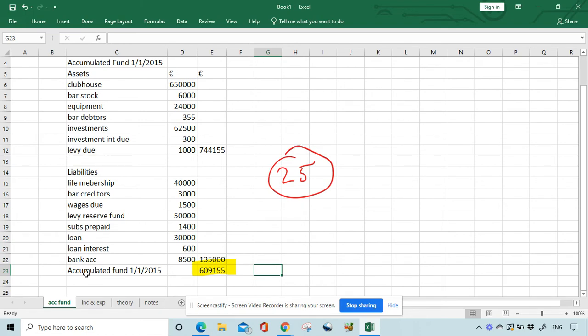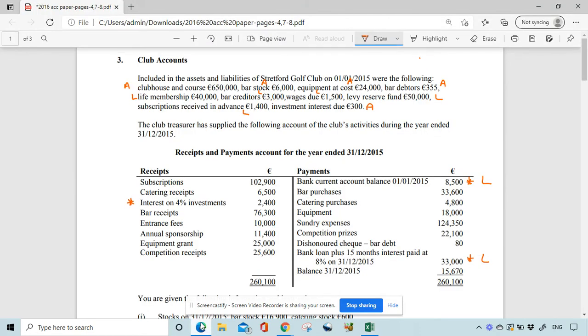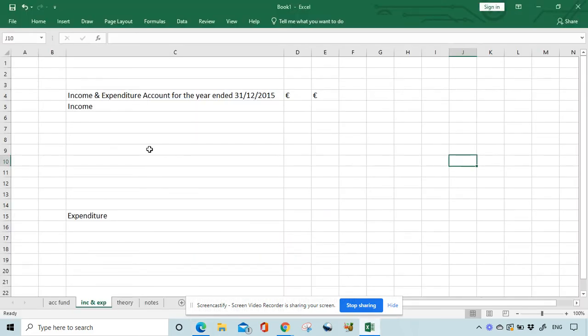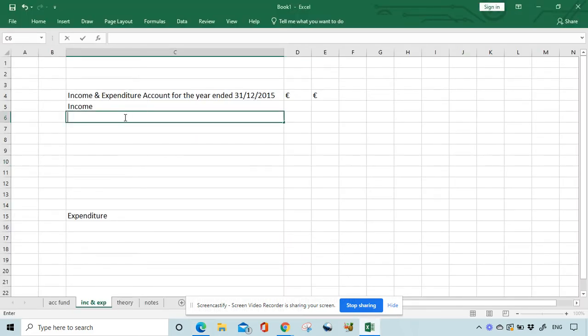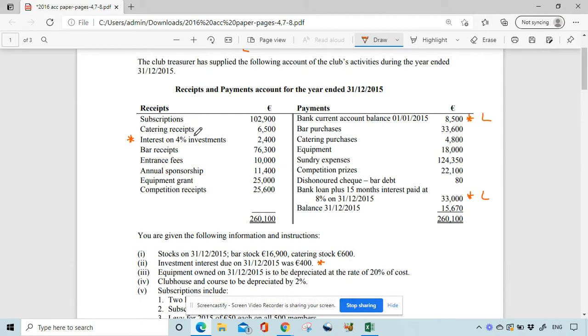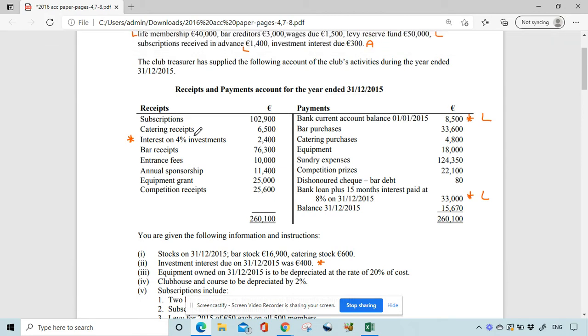Okay, now let's go ahead and do the income and expenditure. Most of the income and expenditure is coming from the receipts and payments account, and we'll also be looking at the notes below. So generally, we know we have subscriptions and we're going to have a bar profit. So those would be the first two I'd always look at. Bar profit and subscriptions are the normal ones. So let's look at other things here. We are going to have investment interest.